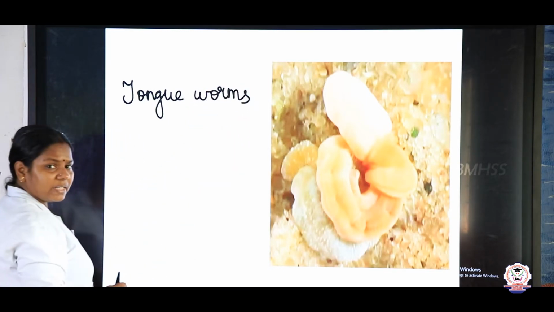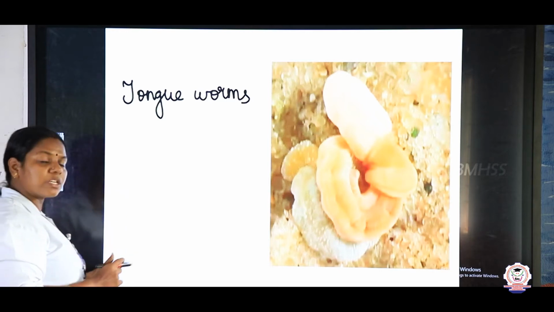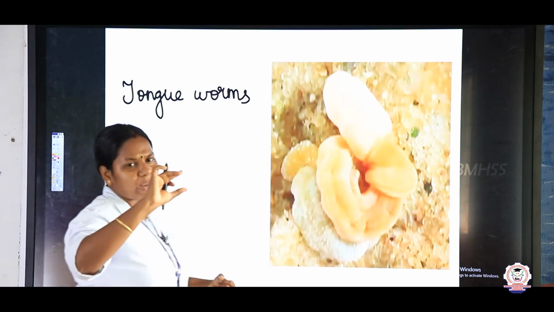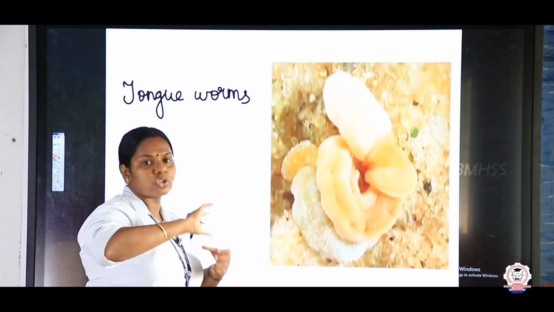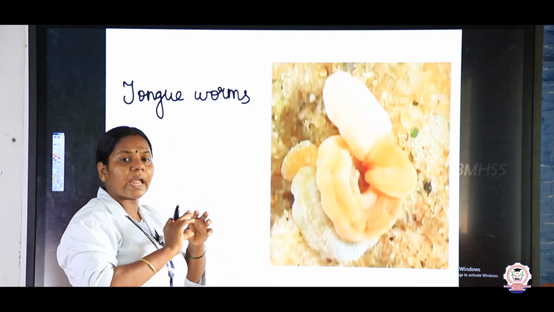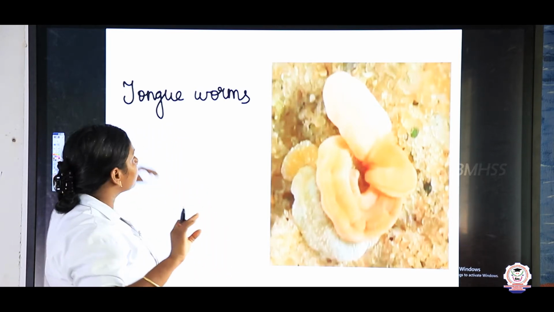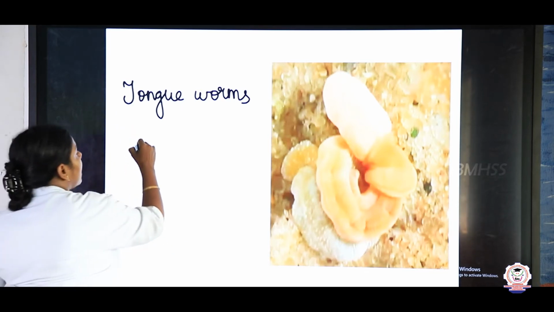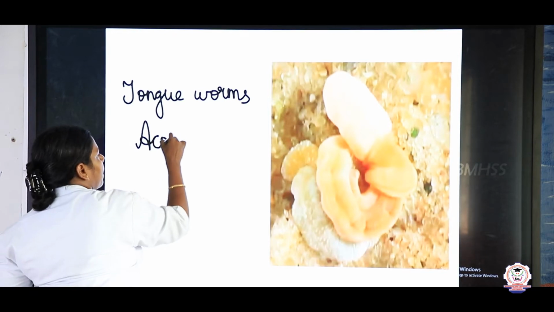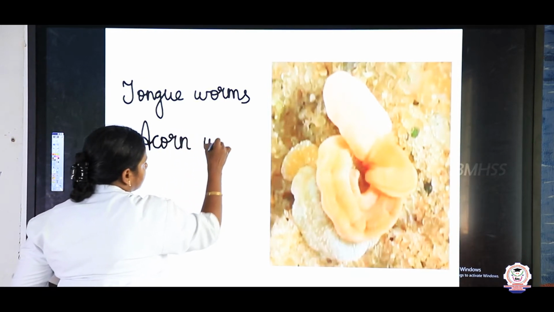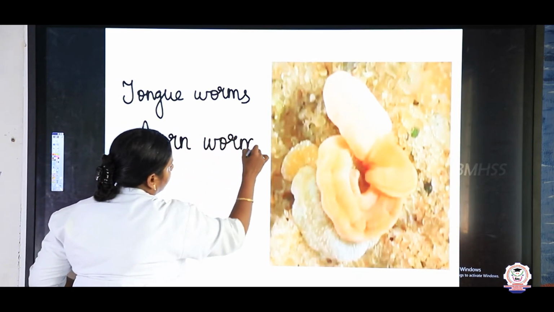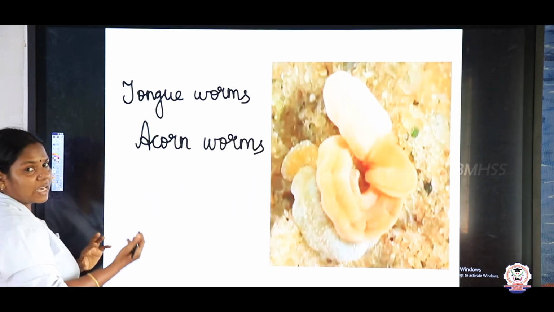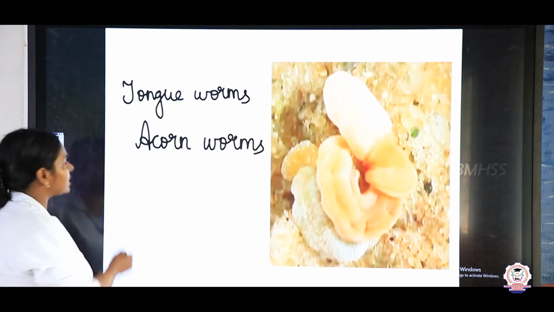Tongue worms. And mostly they are tubular. Tubular means what? They are in the shape of a tube like an earthworm. But they show some differentiation. So they have a tubular body. We can also call them tongue worms, and the other name for this is acorn worms. Acorn worms. So now we shall see the general characteristics of this phylum.